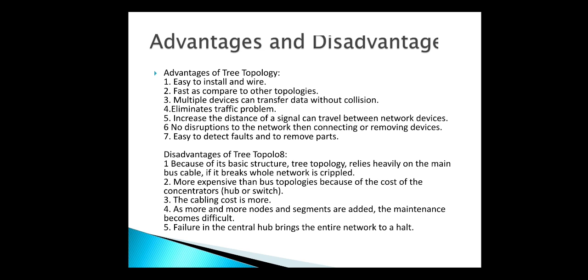Disadvantages of tree topology: because of its basic structure, tree topology relies heavily on the main bus cable. If this backbone cable fails, the entire network fails. It is more expensive than bus topology. The cabling cost is more. As more and more nodes or segments are added, the maintenance also becomes difficult. Failure in the central hub brings the entire network to a halt.